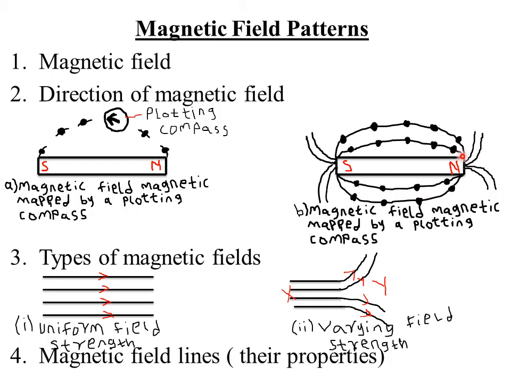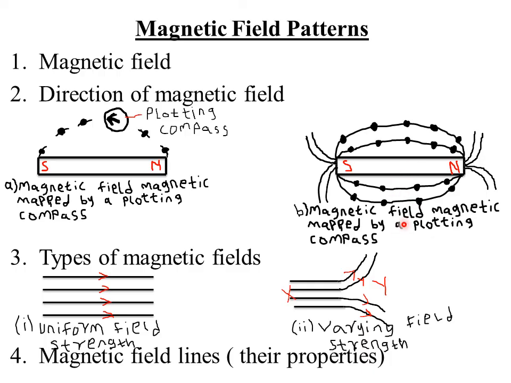That is what we are calling the pattern, the movement of the iron filings. That is what we are calling the magnetic field. So magnetic field, we said, is just the region around a magnet where the force of attraction or repulsion are strongly felt. So the iron filings will move up to certain region here, but the region far away from the iron filings, they will not be attracted, meaning that that region is not within the magnetic field, because the magnetic field is just a region around a bar magnet where the force of attraction or repulsion are strongly felt.